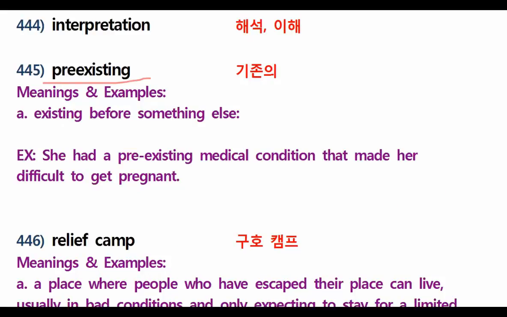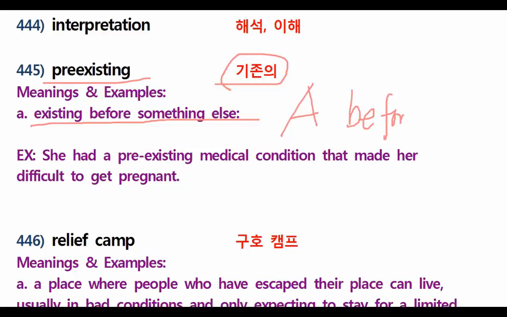Next, pre-existing. What is pre-existing? This one. It means what? Existing before something else. So A happened before B. Do you understand? A before B. Very good. Understand, students? Okay, now let's go.